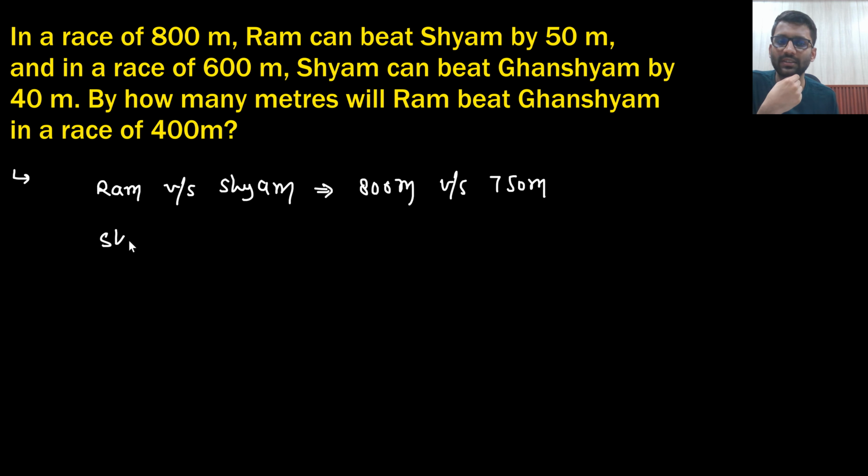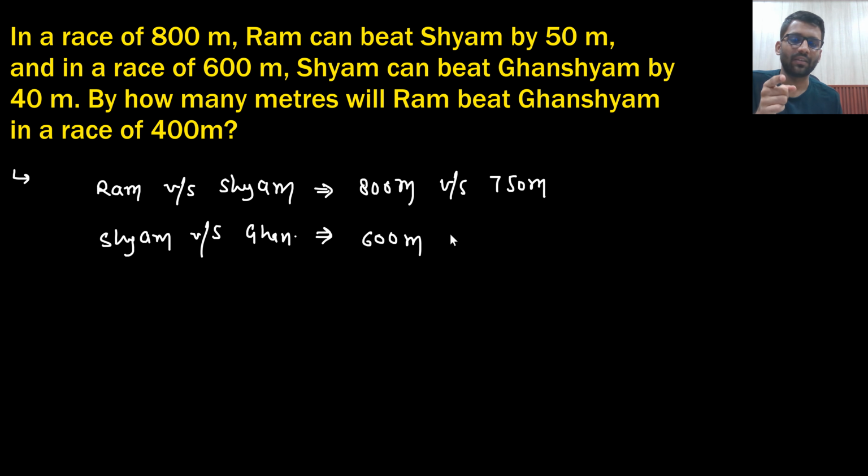Now Shyam versus Ghanshyam. In a race of 600 meter, Shyam beats Ghanshyam by 40 meter. So if Shyam is running 600, that means Ghanshyam is running 560 meter. Say yes or no.